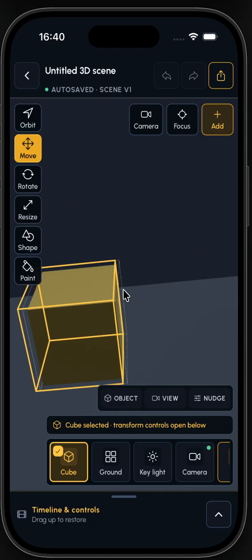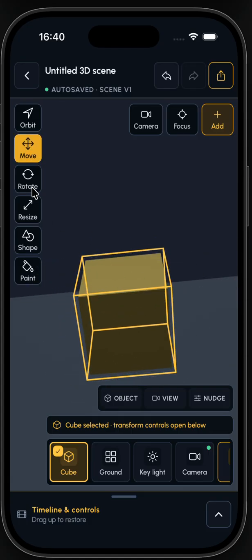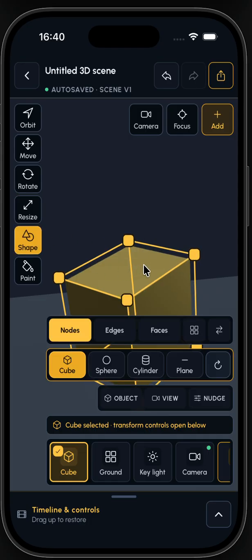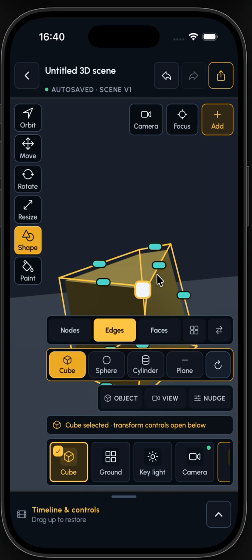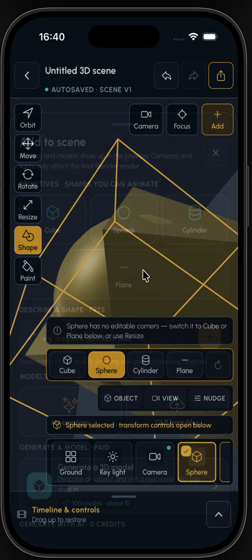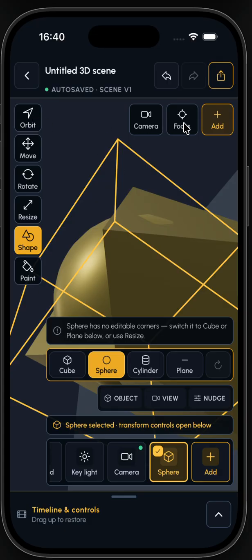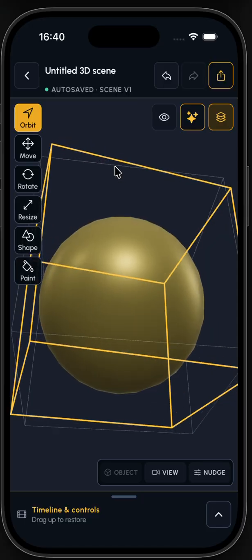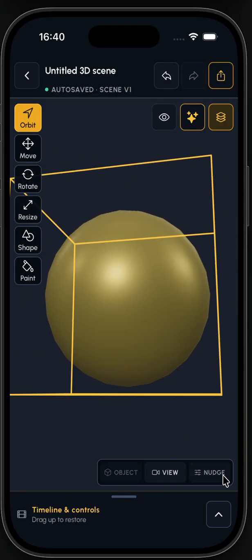We can move this object. We can rotate, resize, reshape a specific part, edge, face. We can add different shapes. We can do a lot of things.